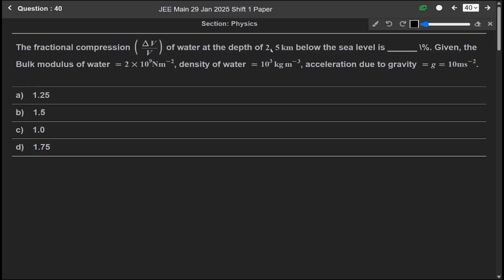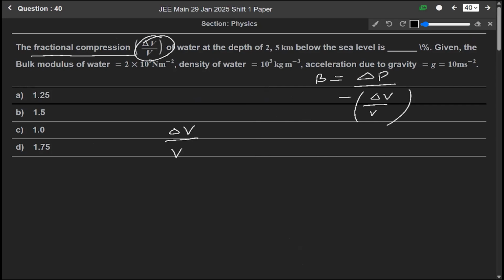We know that the bulk modulus B is equal to the change in pressure over minus delta V over V. So B equals delta P over minus of delta V over V. We have to find the fractional compression delta V over V. So from here we can write delta V over V equals delta P over bulk modulus B. The change in pressure delta P will be equal to rho g h, so rho g h over bulk modulus B.